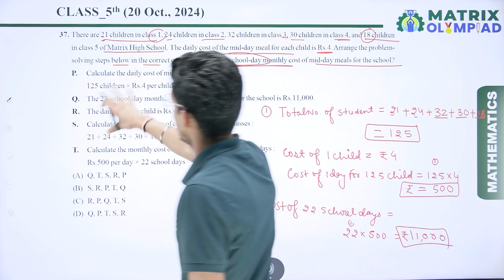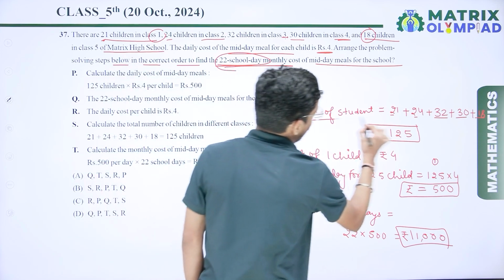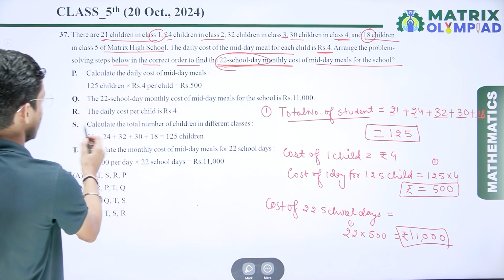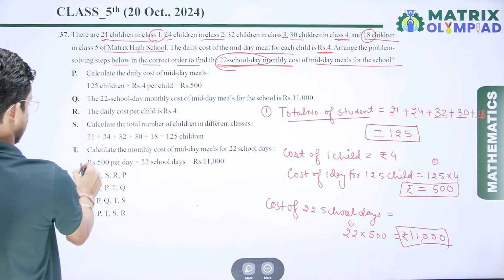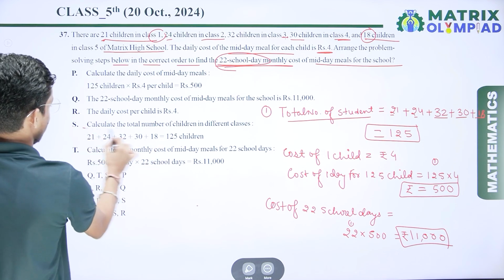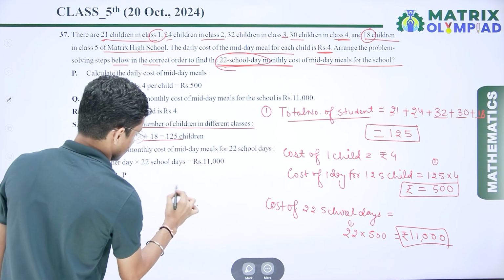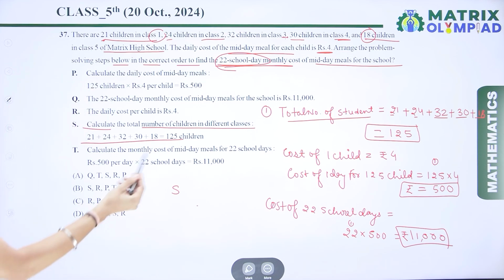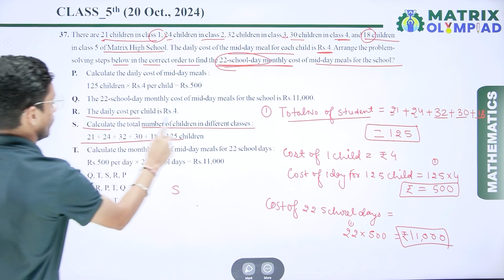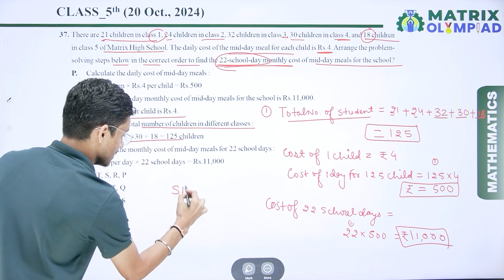Now check the sequence. First we have to find the total number of students. So where is the total number of students? Calculate the total number of students in different classes. Here I can set this one as S. Now the cost of one child, the daily cost per child, is rupees 4. Here I can set this one as R.